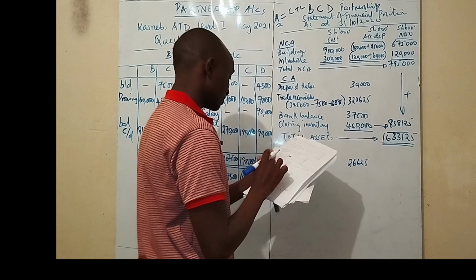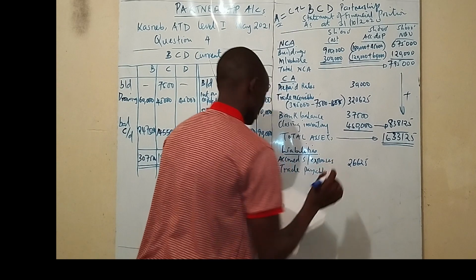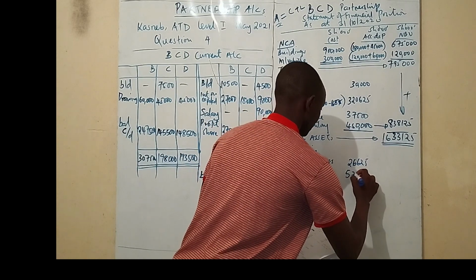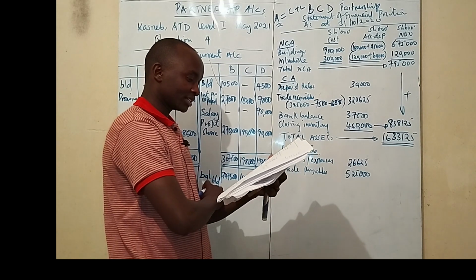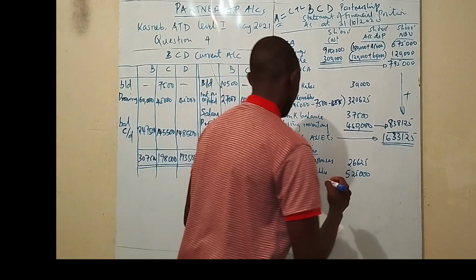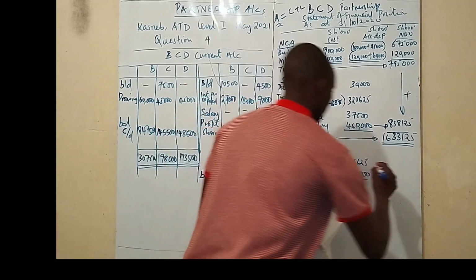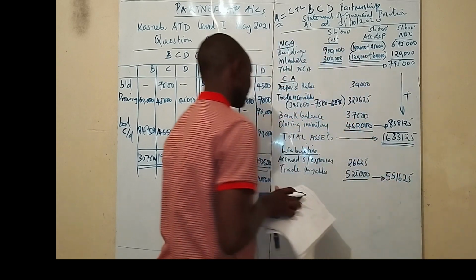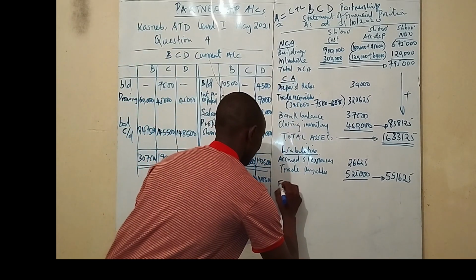And you also have trade payables. Trade payables are in the trial balance. The trade payables are 525,000. Just check on the credit side if you have any other liability, and we don't have any other liability. So you add the two and you take them to this other side. The figure is 551,625, right?